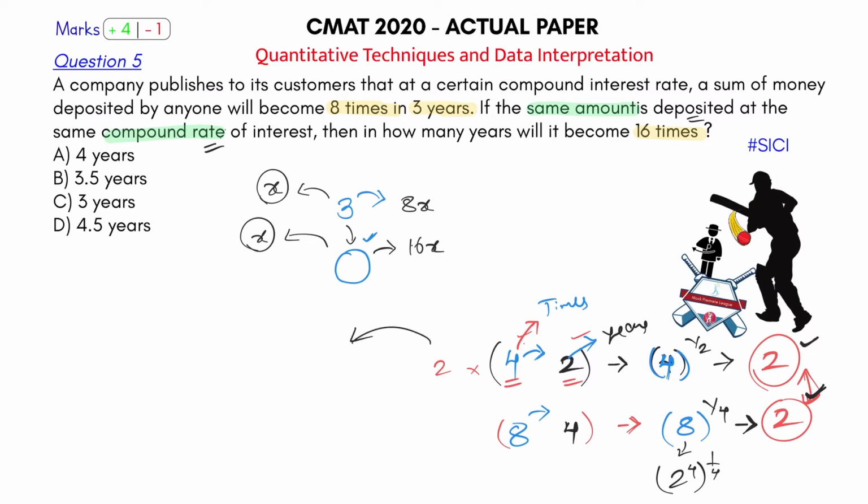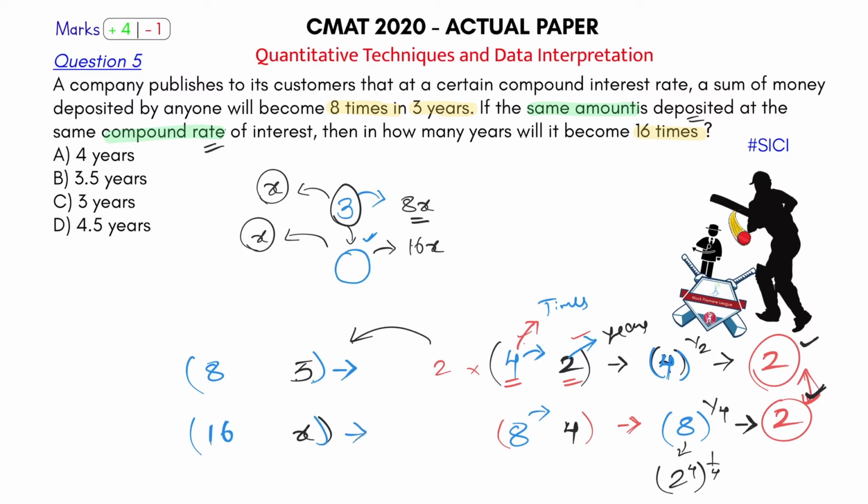I am saying that now let's take this. The blue part is here 3. Years is nothing but 3 years. Okay, in 3 years the amount becomes 8x. So the amount becomes 8 times in 3 years. And the question is asking me, the amount will become 16 times in how many years? Okay, that's what the question is asking me.